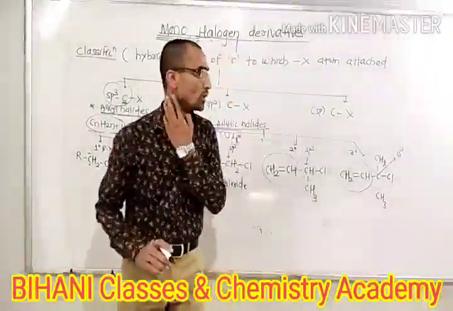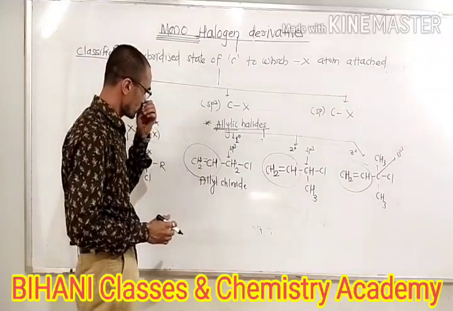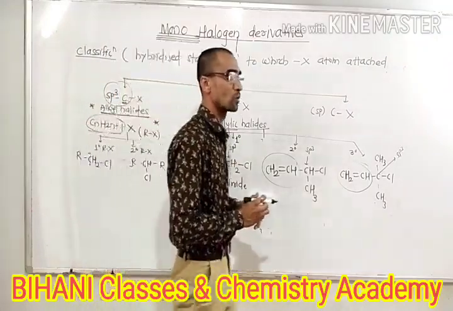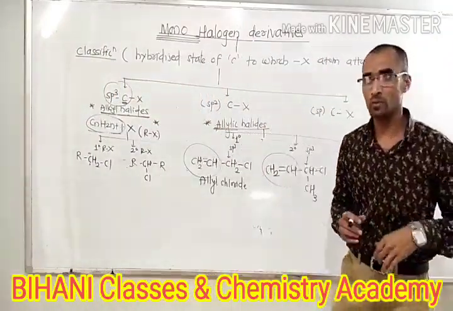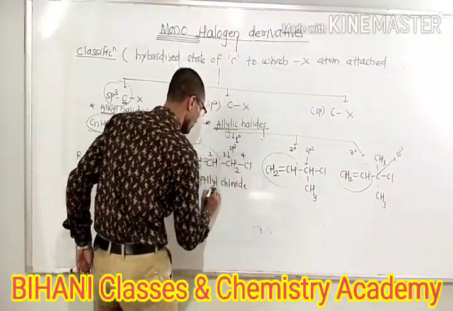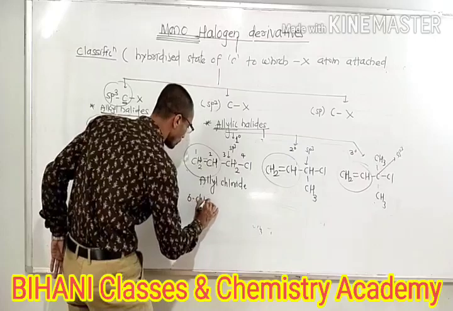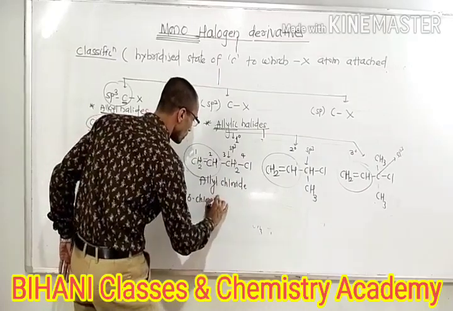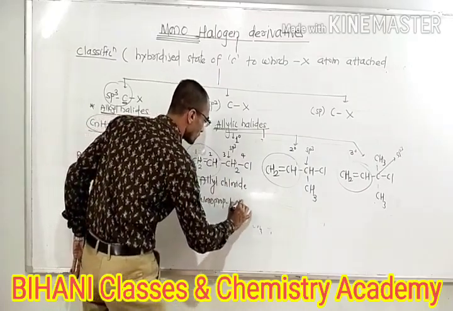We know that in IUPAC nomenclature, with a double bond and a halogen, the first preference is given to the double bond. So in IUPAC the numbering becomes 1, 2, 3, 4. So it becomes 3-chloropropene.